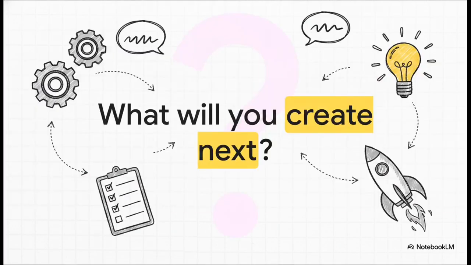Which brings us to our final question. What are you going to create next now that you're communicating with absolute precision? I highly challenge you to apply this exact 6-point checklist to your very next AI request. Seriously, stop accepting mediocre answers, start being incredibly explicit, and see just how powerful and fast your results become when you finally ditch the guesswork.